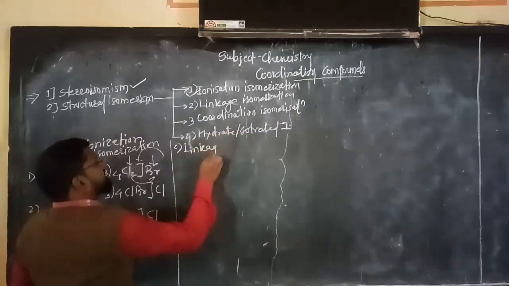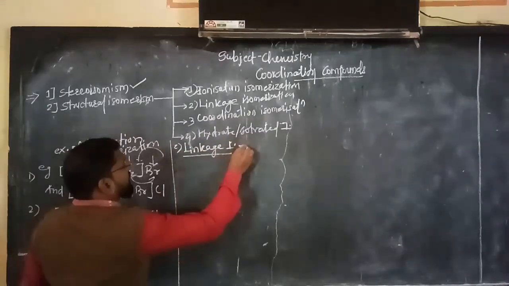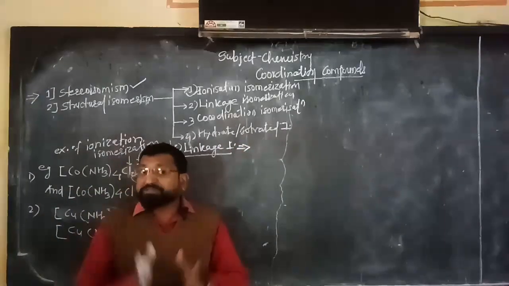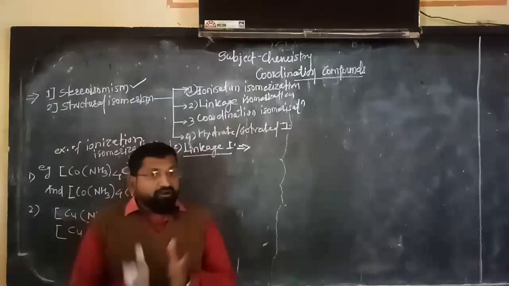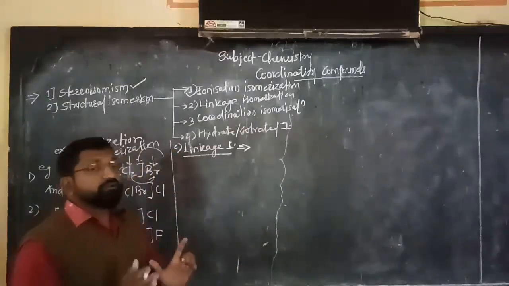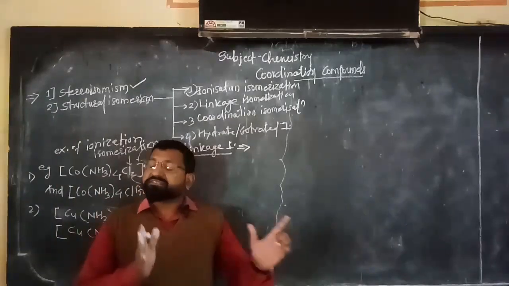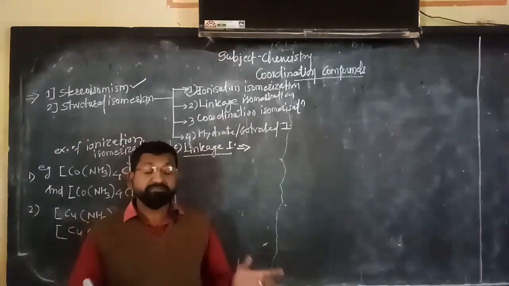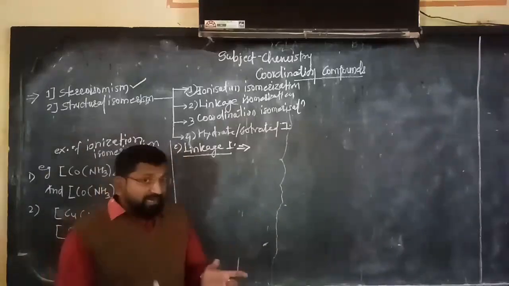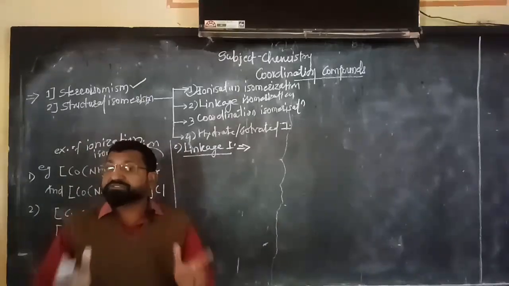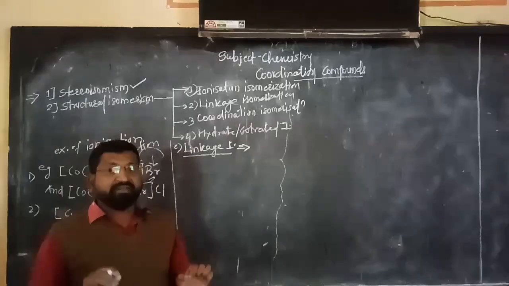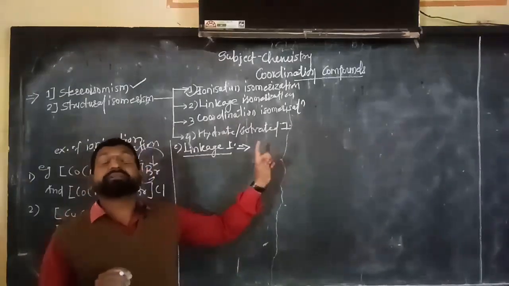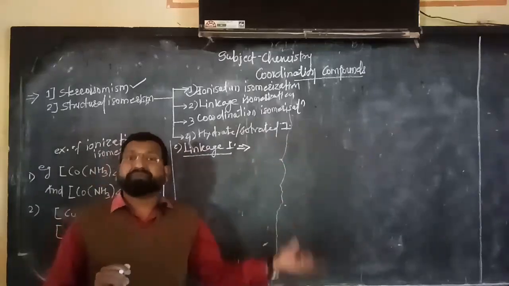Linkage isomerization. Now this is very important. This is the phenomenon of isomerism that occurs in complexes which contain the same central metal atom or ion, and the ligands are also the same. The only difference is that the ligands attach to the central metal ion via a different atom.